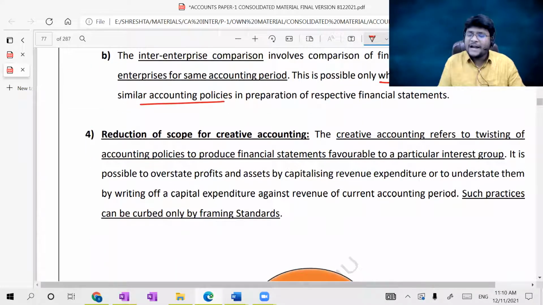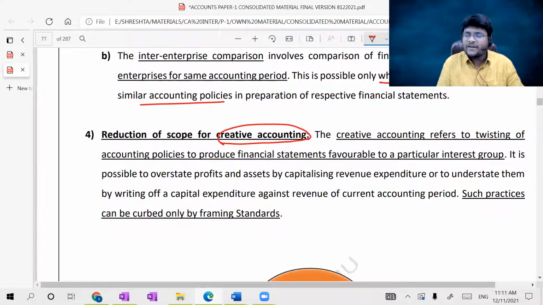Reduction of scope for creative accounting. Sir, what is the meaning of creative accounting? Favorable accounting. Creative accounting means favorable accounting. Creative accounting refers to twisting of accounting policies to produce financial statements favorable to a particular interest group.